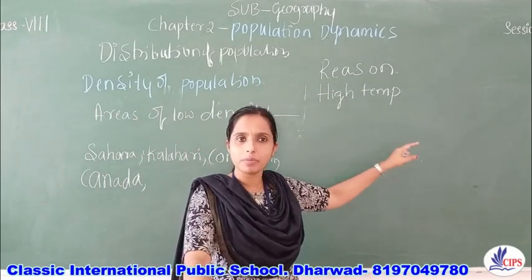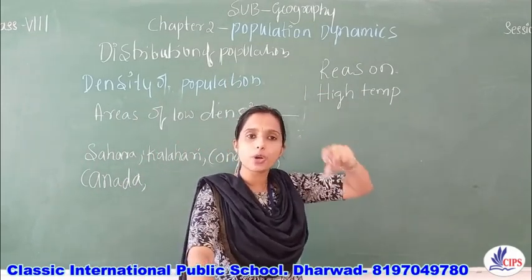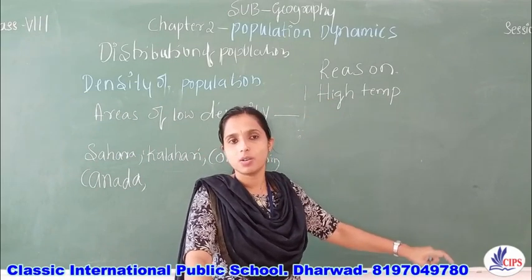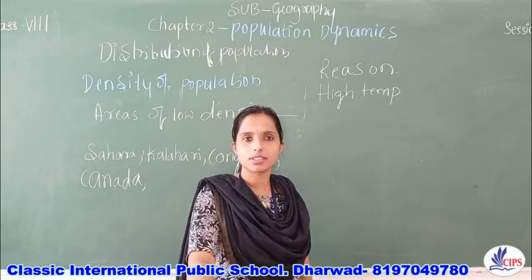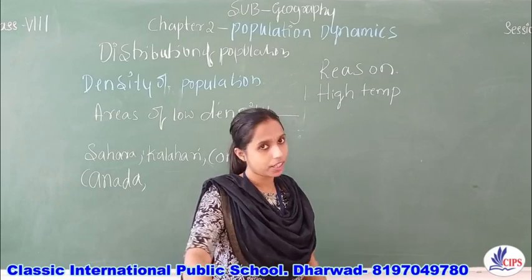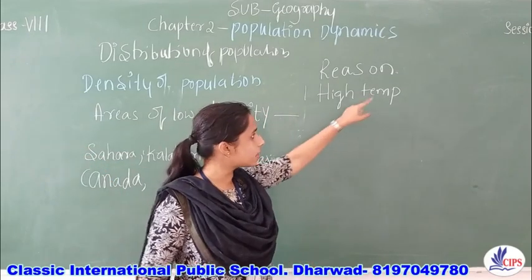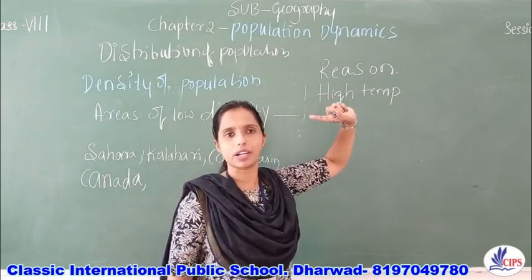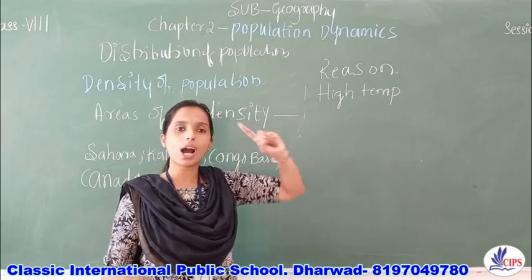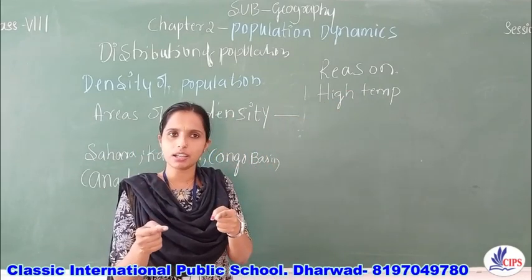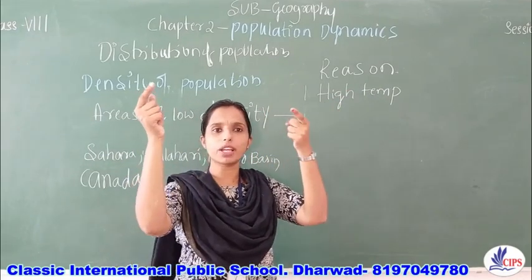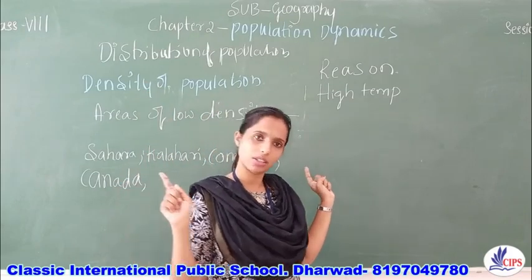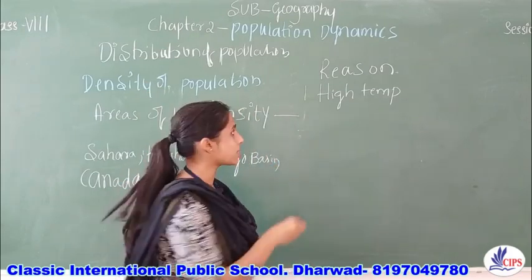During the night, the temperature will drop drastically: 1 degree, 2 degree, 3 degree. Even during the night, it is highly difficult to survive. So, high temperature during the day and very low temperature during the night. This is the first reason.